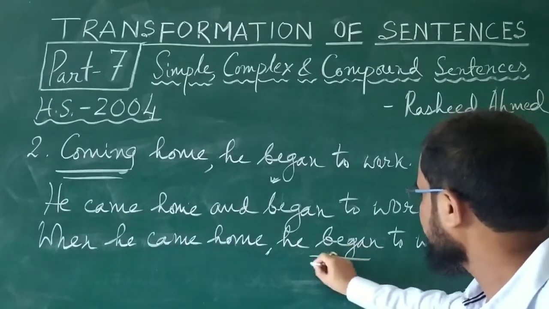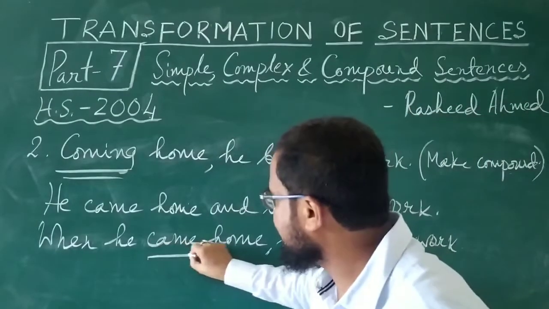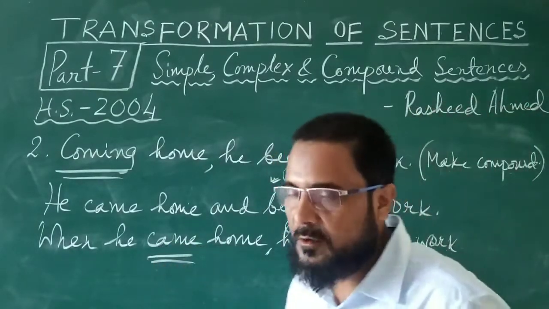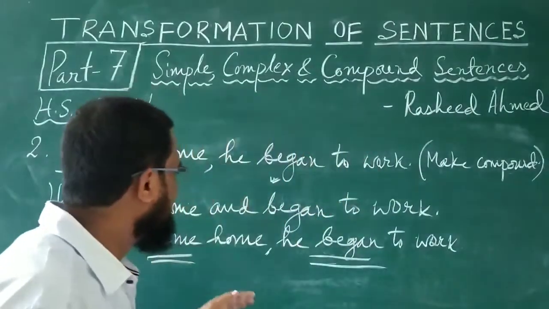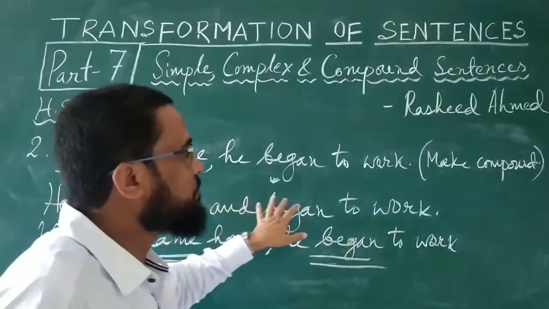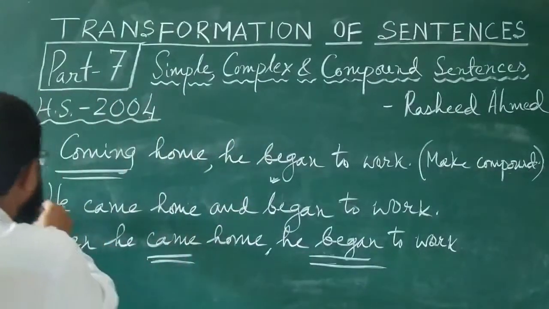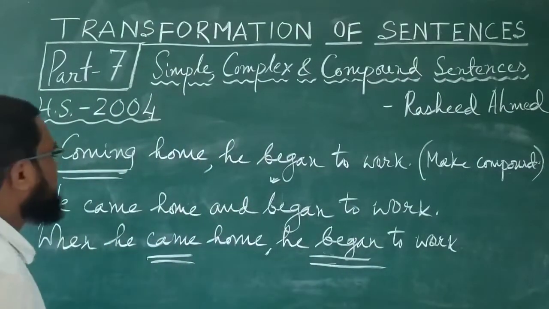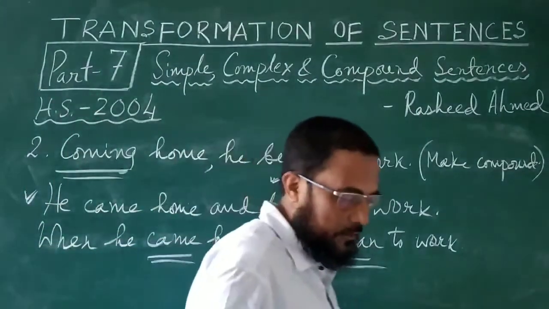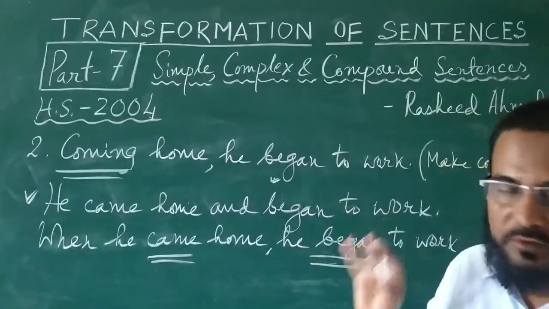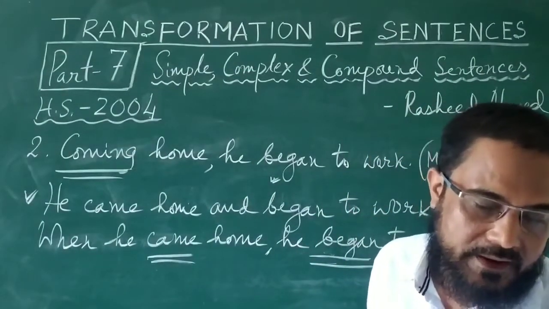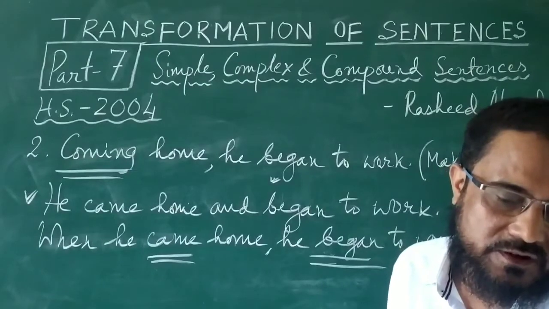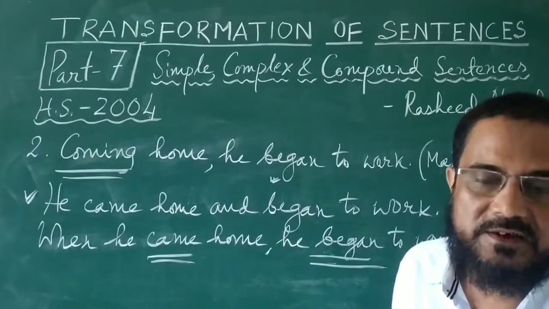Here is a finite verb. Here came is another finite verb. So this is a complex sentence. When he came home, he began to work. But the question that came in the exam is to make it compound. So if you write this answer, you have to write only this sentence. He came home and began to work. That is compound. So these were the two questions that came in the year 2004. And the next question that came in the next year, we are going to do it now.